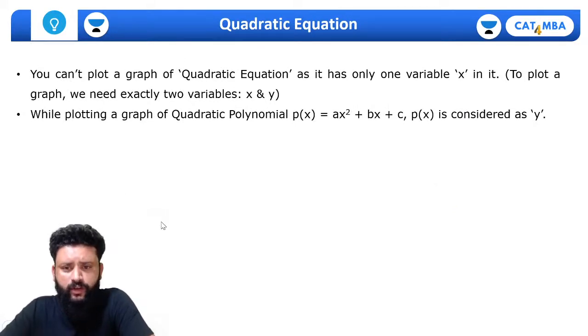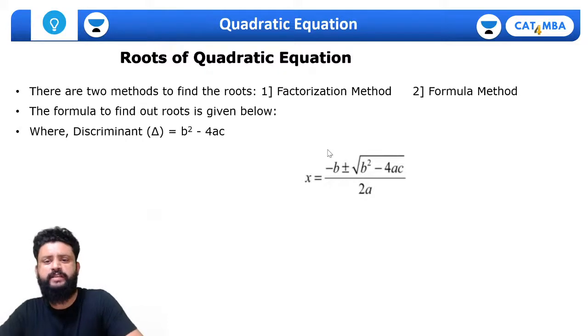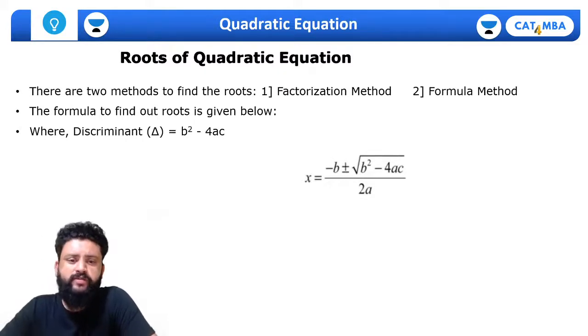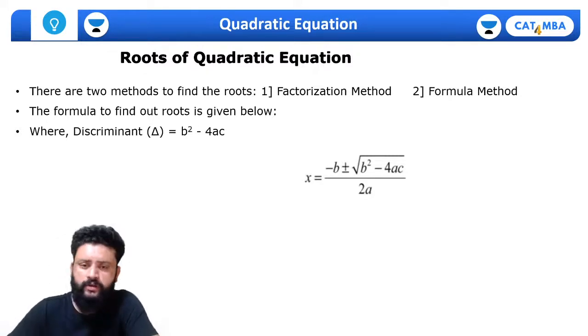So while plotting the graph, we take y is equal to the quadratic expression, and we get the values of that polynomial by putting the values of x. We'll have one example for that as well. But first of all, to draw the graph we have to understand what are the roots of the quadratic equation.